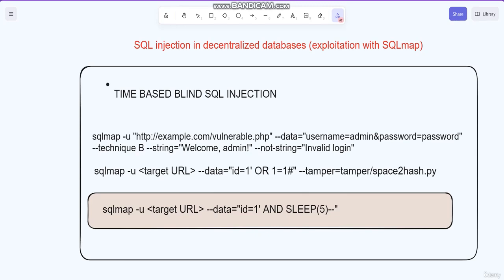There are several defense mechanisms and countermeasures that can be used to mitigate SQL injection attacks on decentralized databases. For example, you can use input filters to block certain characters or keywords in input parameters, or you can use web application firewalls, called WAF, to block certain SQL commands or queries.